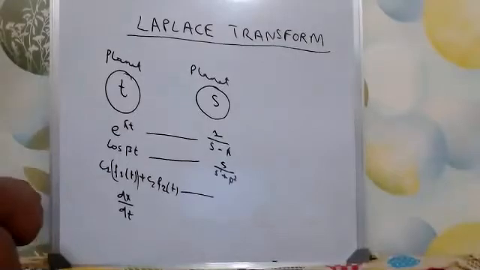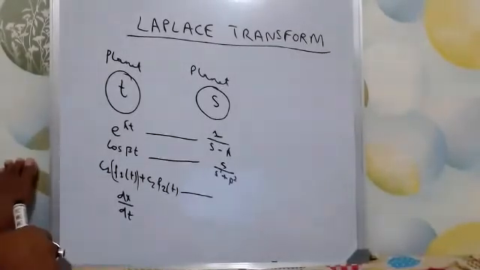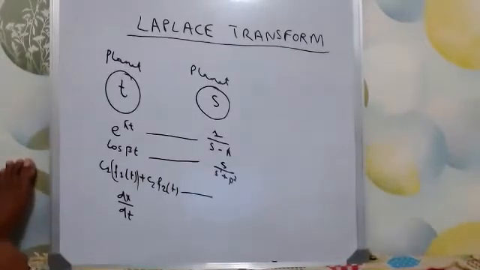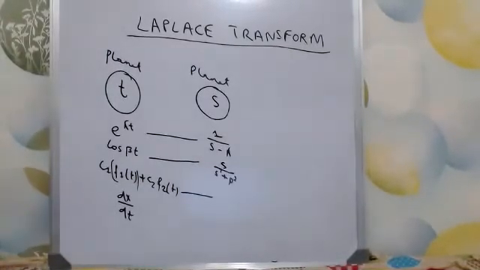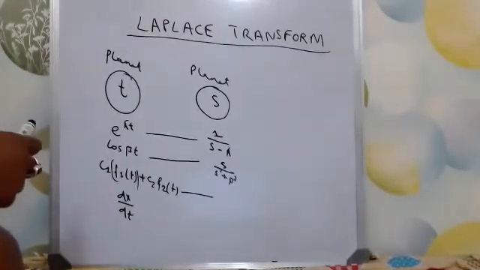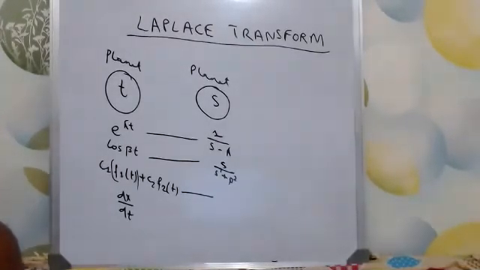But we have a neighboring planet S where the climatic conditions and temperature and everything is perfect to simplify e to the power lambda t. And we see that as soon as we bring e to the power lambda t into planet S, it becomes 1 by s minus lambda, which is a very simple term. Now I can solve 1 by s minus lambda at planet S easily, instead of solving e to the power lambda t at planet T.